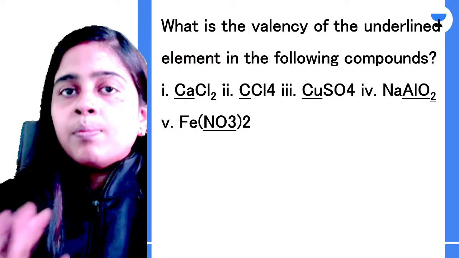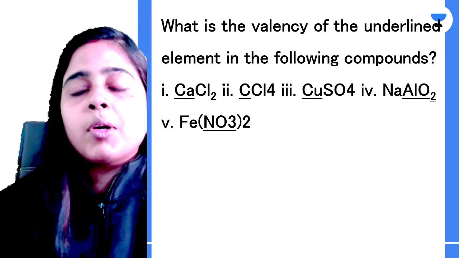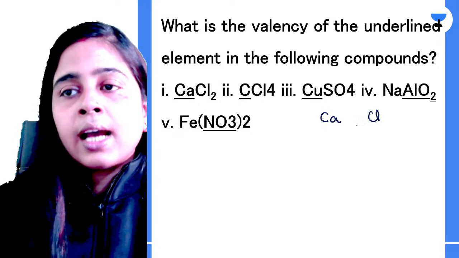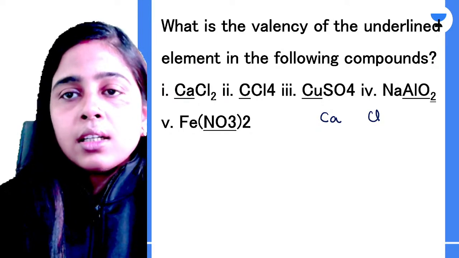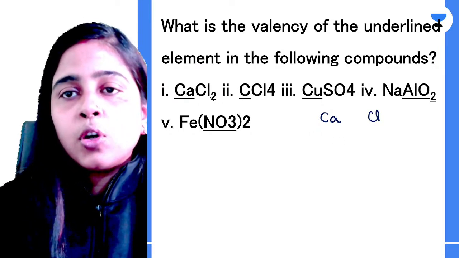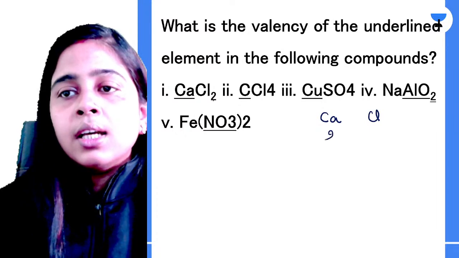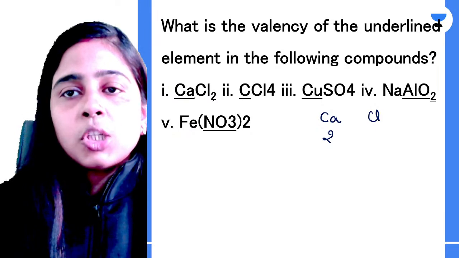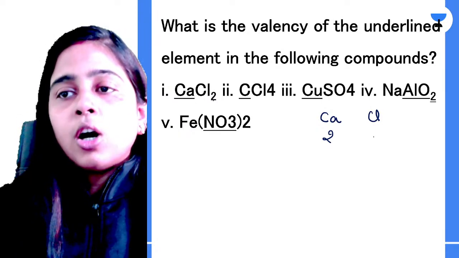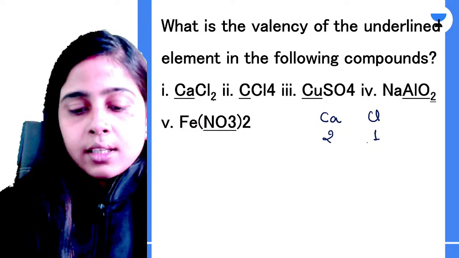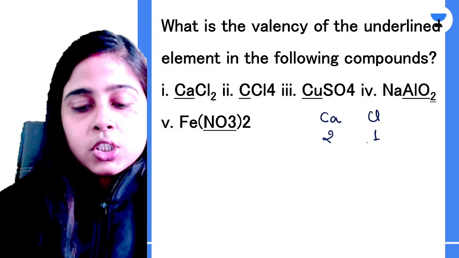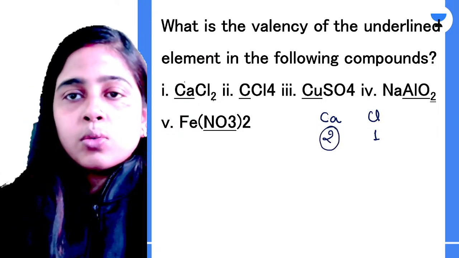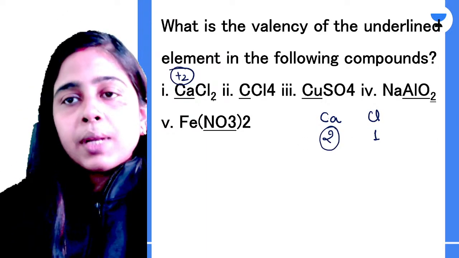Very simple. Suppose you don't know anything about the valencies of these elements. Write the cations and anions separately. Then write the numbers, like if chlorine has 2, then you write that number beneath your calcium. There is no number in front of calcium, that means you take 1 and put that 1 beneath chlorine. Okay, yes, very good Nisha, it's 2. And you can see calcium has a valency of +2.